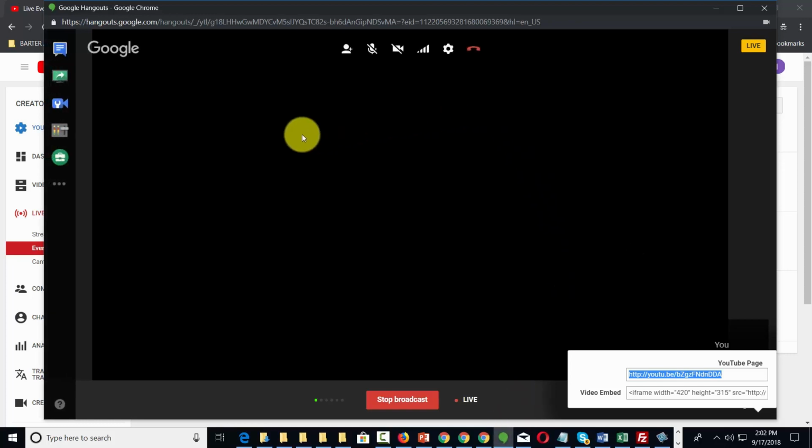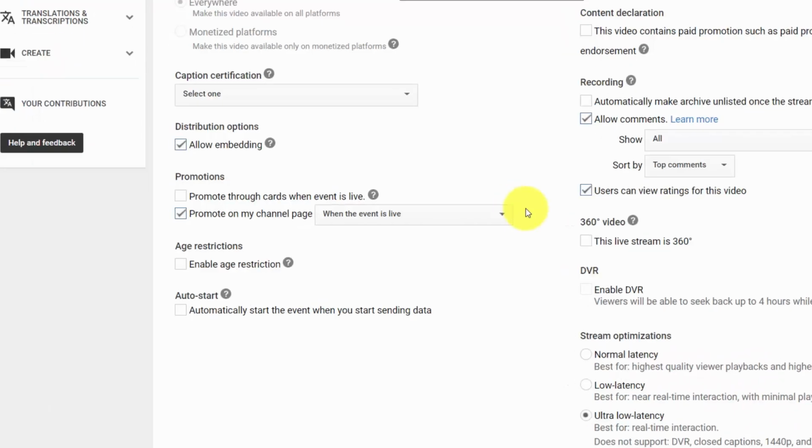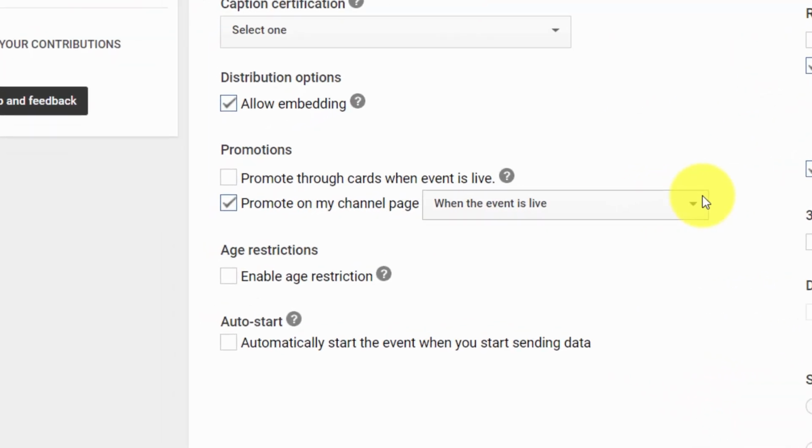Welcome back. Now, when you are inside of your live stream, there is one link that you can use in order to share to other places, and that's at the bottom of your right-hand corner. So, for example, if you look to the right-hand corner, you can take that link and post that to other places. So the other link you can share is going to be available to you when you have this setting enabled inside of your live stream, and that is to promote on my channel page when the event is live.